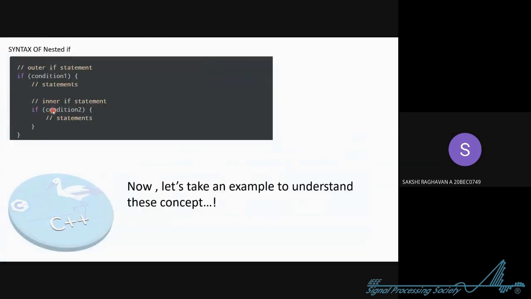Now the fourth one, that is the nested if. See, it's easy now. This is the first if, and inside the body of this if, we have the second if, and then the second if ends, and then the first if ends. So let's understand it via an example. If A is greater than B, and that is true, the body of the first if will be executed. Now, if A is greater than C, then the body of the second if will be executed. But if A is greater than B and less than C, this body will be skipped and we'll just execute the first body, and that's it.